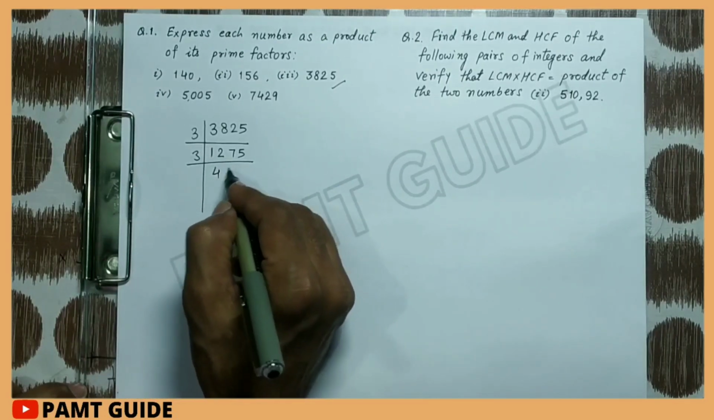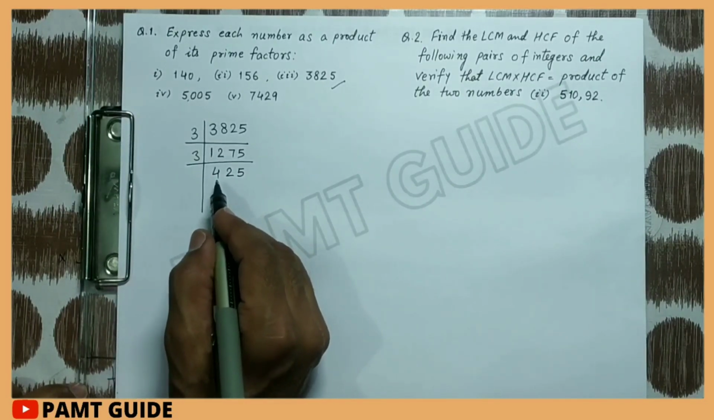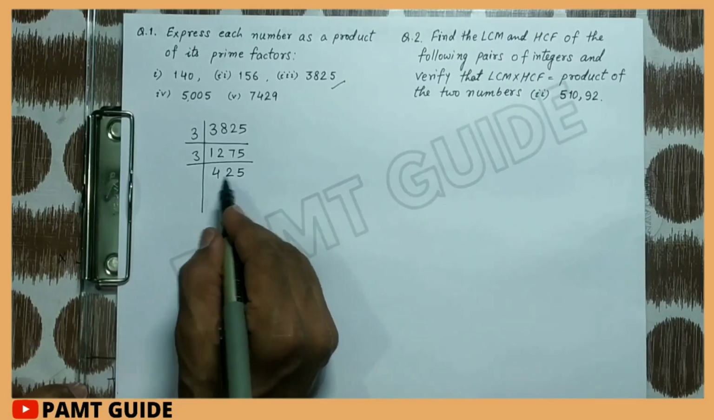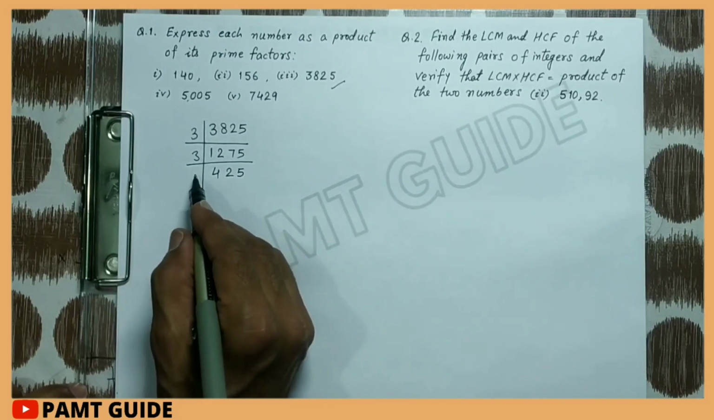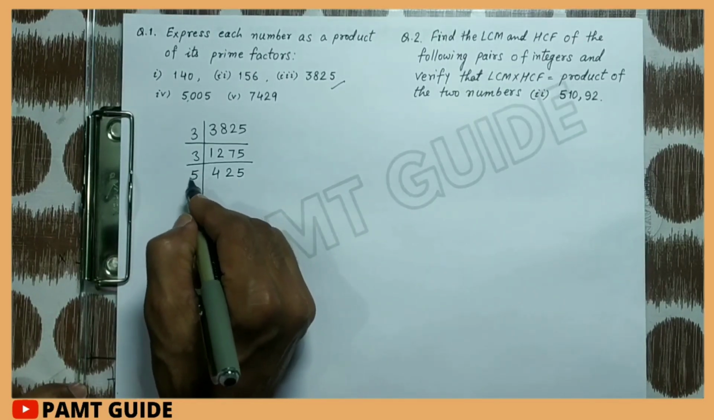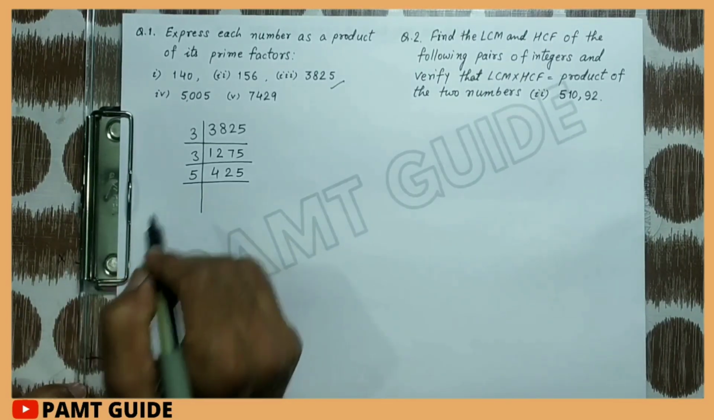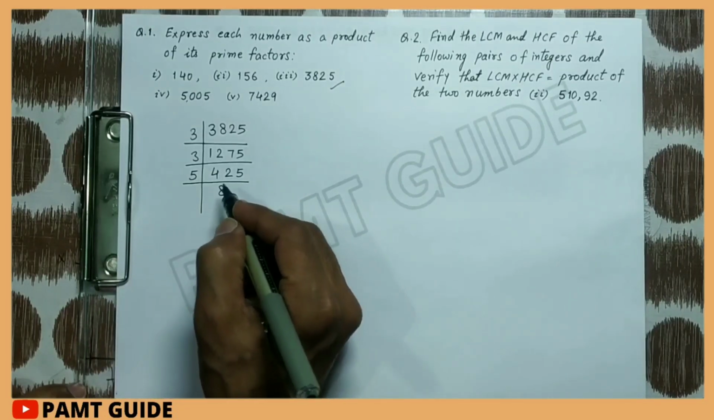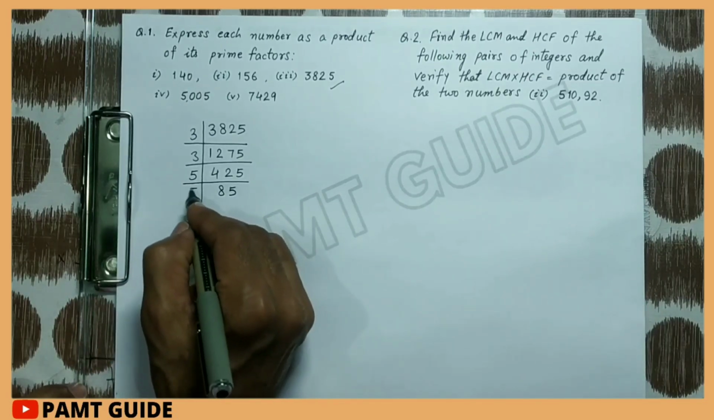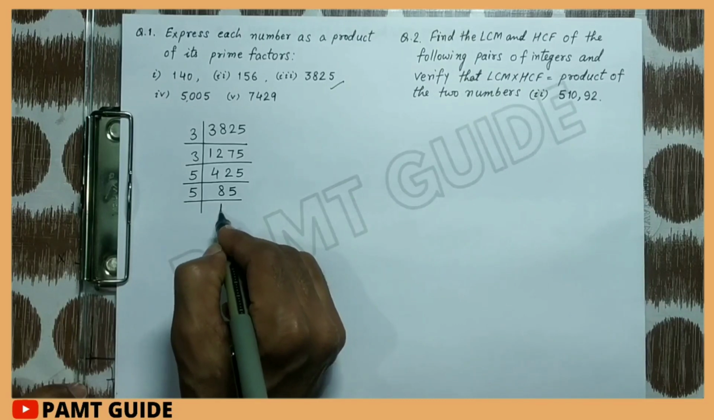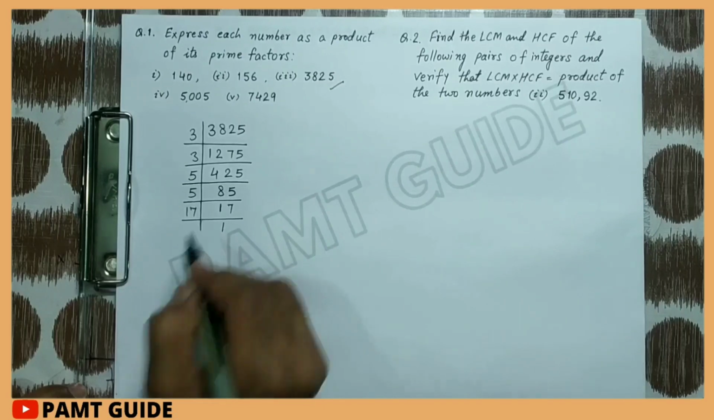Now again it is divisible by 3. So 3 4s are 12, 3 2s are 6 and 3 5s are 15. Now it is not divisible by 3 because the sum of the digits does not come in the table of 3. So we divide it by 5. If the number ends with 0 or 5, then it is divisible by 5. So 5 8s are 40, 5 5s are 25, 5 1s are 5, 5 7s are 35. Now it is divisible by 17.